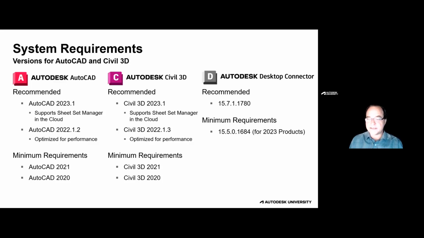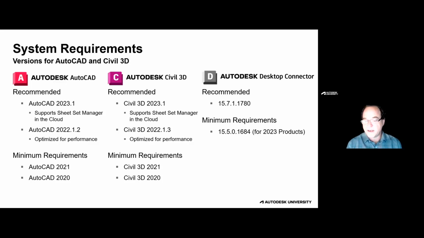The other conversation is Desktop Connector. It is updated once a month. However, not every update is critical for every user on the team. The recommendation, however, is that all users on the team are using the same version.